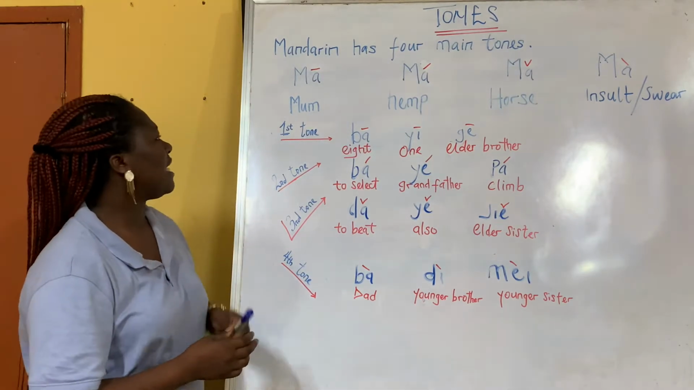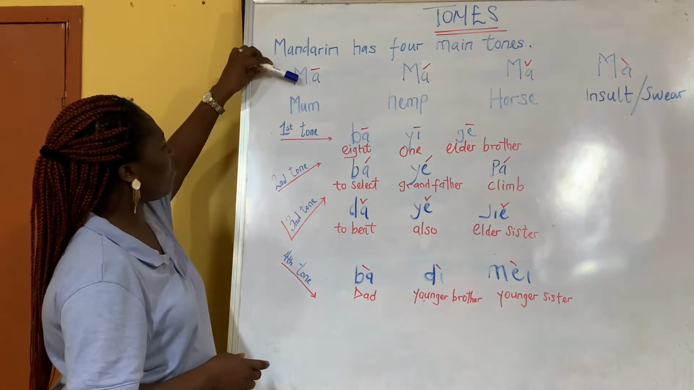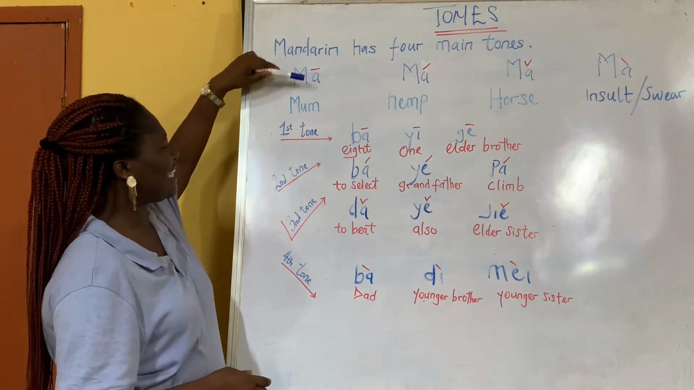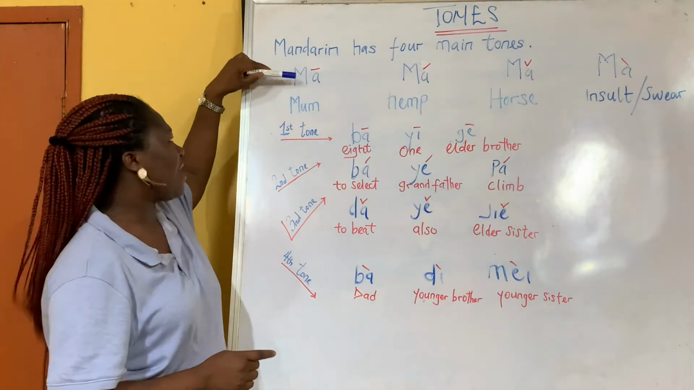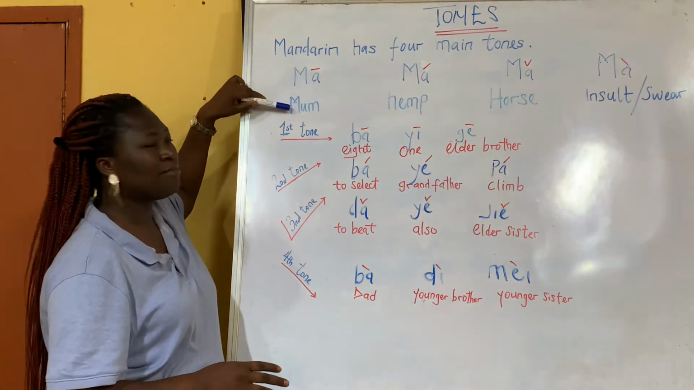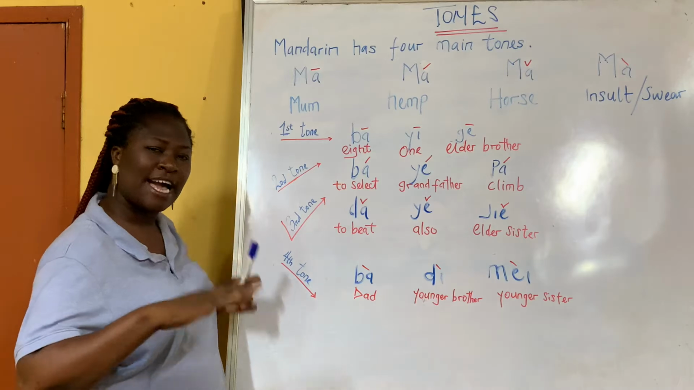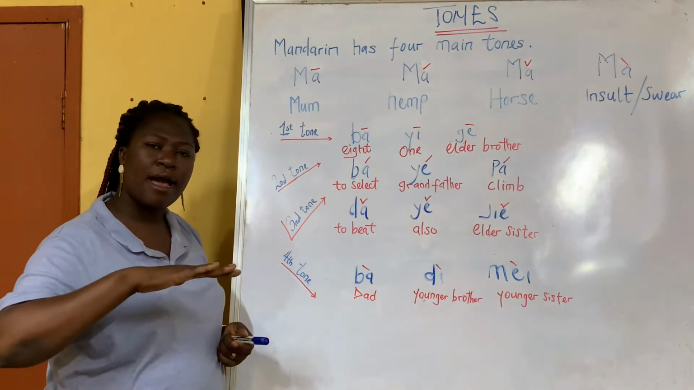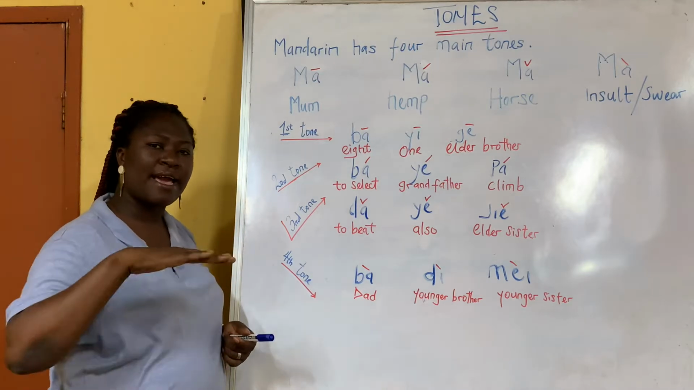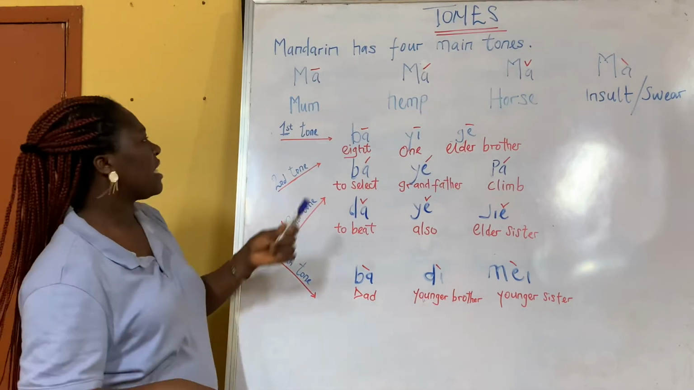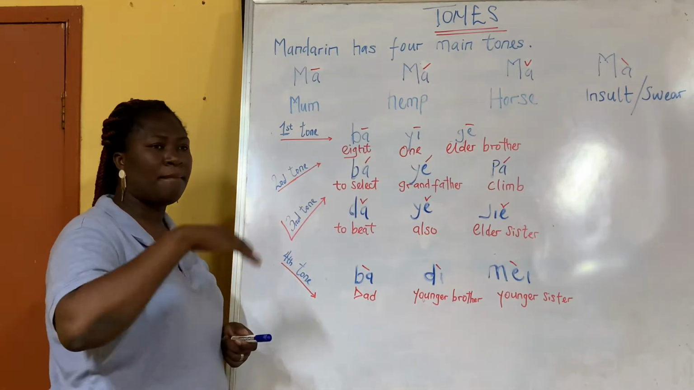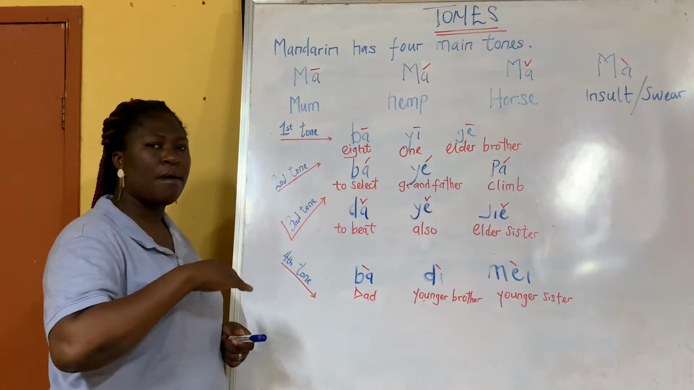Okay, let's go. As we can see, all of them are M-A, M-A, M-A, but the tone is what makes them different. Even their meanings and their characters are different. So the first one, ma, means mom. Can we try it? Ma. Ma is high and flat. Then the second one, ma. It goes up.